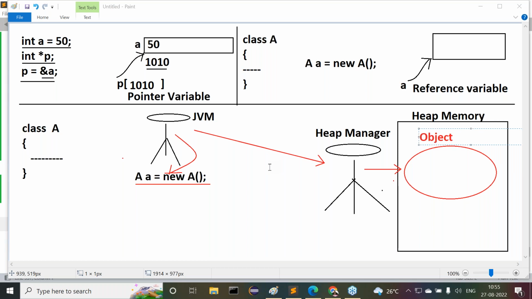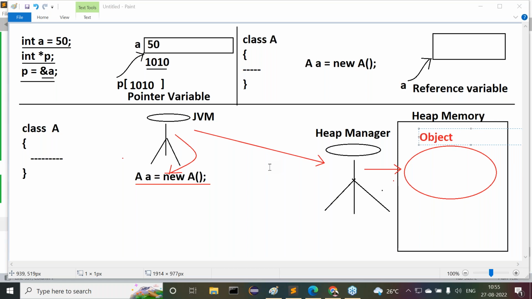If you want to recognize these objects individually, definitely some identity will be required for each and every object. If you want to access any object, definitely its identity is required. In the same way that you have your name as your identity, for each and every object some identity is required. So when an object is created in heap memory, immediately heap manager will provide a unique identity for each and every object.